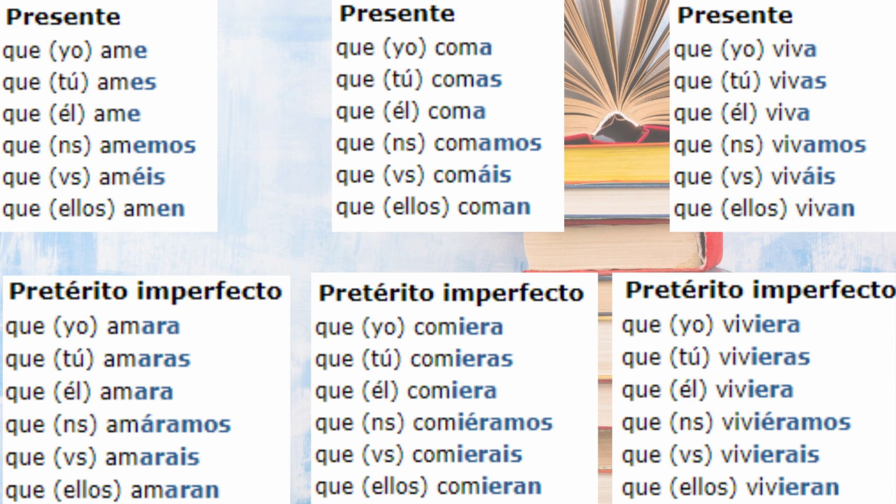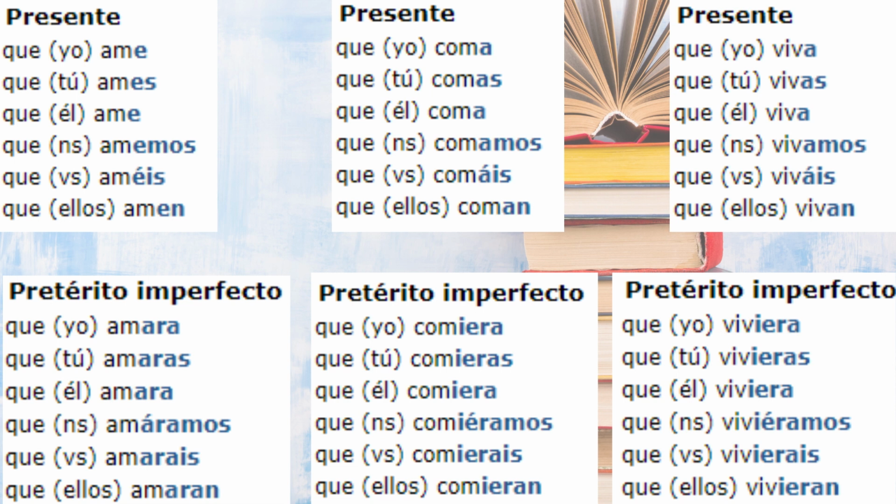As you can see, the present tense for amar is que yo ame, que tú ames, que él ame, que nosotros amemos, que vosotros améis y que ellos amen, okay? Now, for comer is que yo coma, que tú comas, que él coma, que nosotros comamos, que vosotros comáis y que ellos coman. And for vivir is que yo viva, que tú vivas, que él viva, que nosotros vivamos, que vosotros viváis y que ellos vivan.